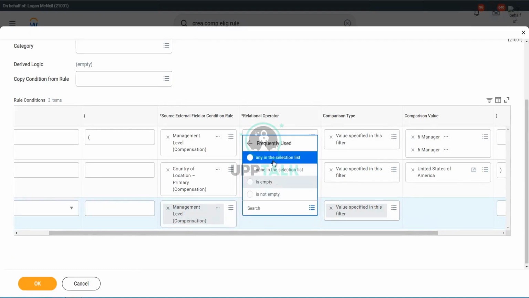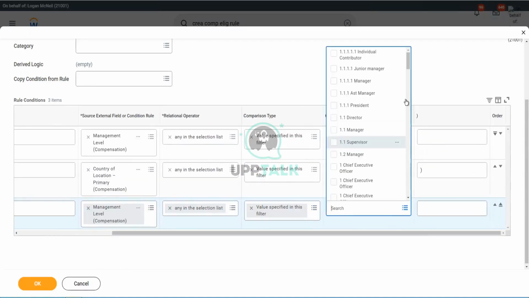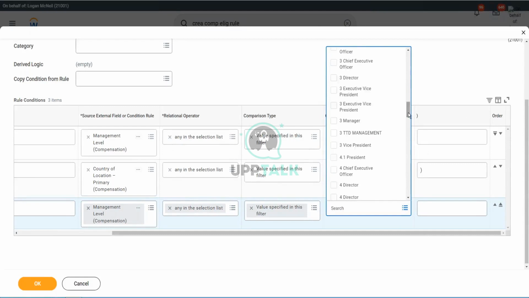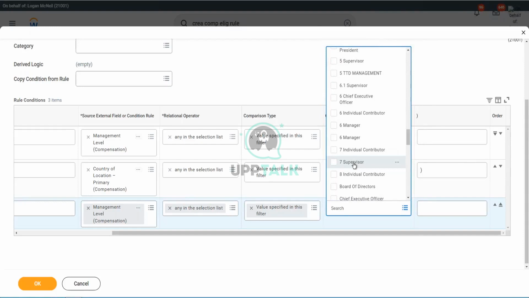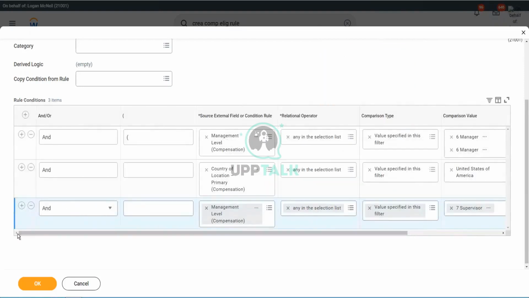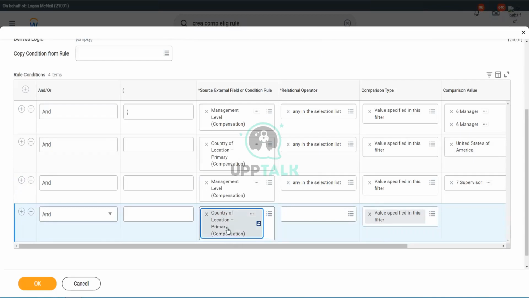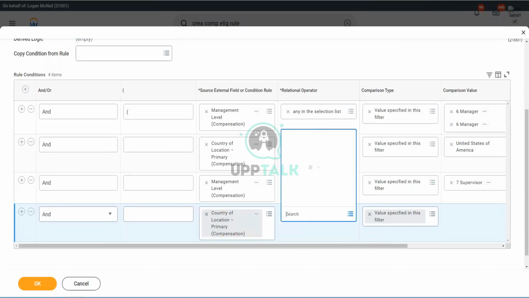Okay, so management level, any in the selection list, and this time we are going to use supervisor, right? So let's scroll down, and we are going to use supervisor 7. Supervisor, correct, 7 supervisor, and that's it. And we add another row, and here we are going to use country of location primary. Country of location any in the selection list. And we will use United Kingdom, okay, done. What else do we need to do? We need to fine-tune this with our brackets, right?